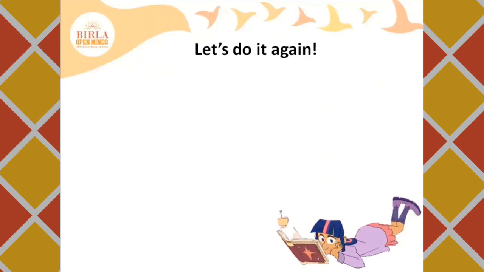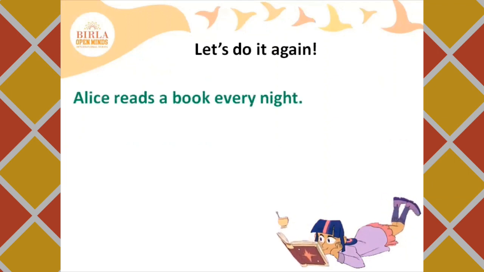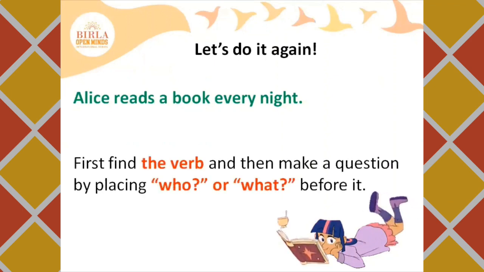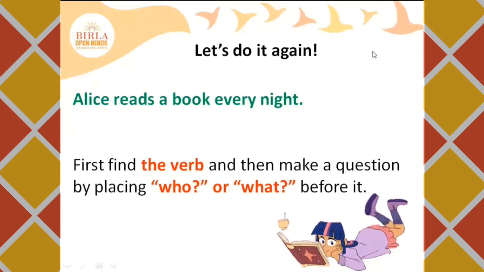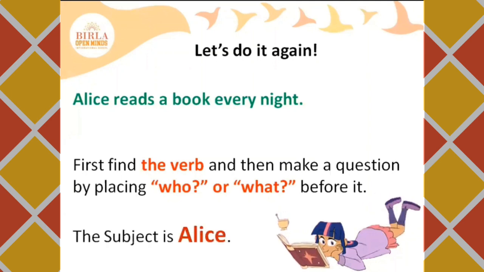Let's do it again. Alice reads a book every night. How will you find the subject and the predicate? First, find the verb and then make a question by placing who or what before it. So, what's the verb here? Yes, reads is the verb here. Now place who or what before the verb, that is reads. Who reads? Alice reads. So, the subject is Alice.